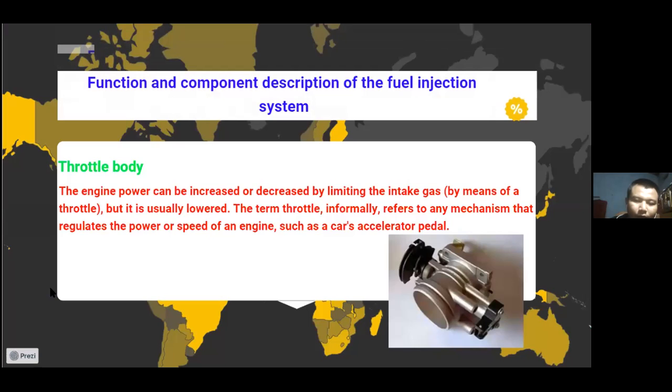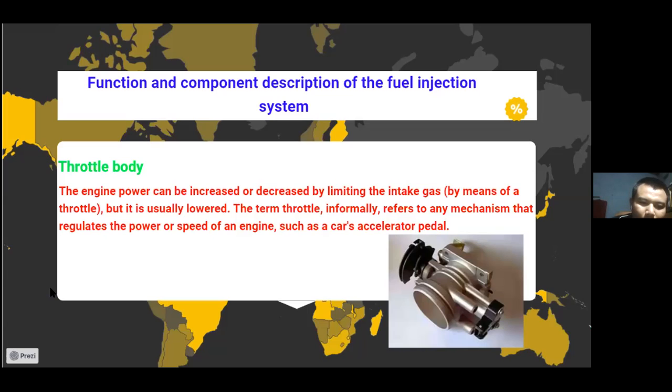Function and component description of the fuel injection system. Throttle body. The engine power can be increased or decreased by limiting the intake gas by means of a throttle.